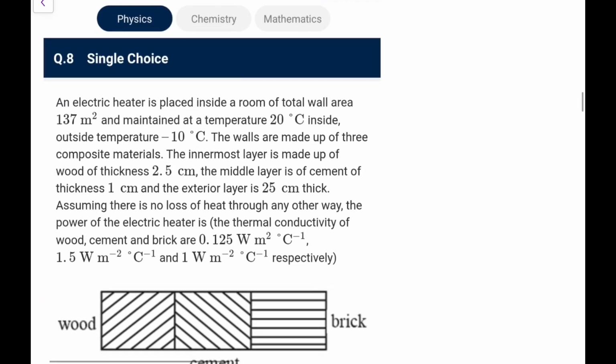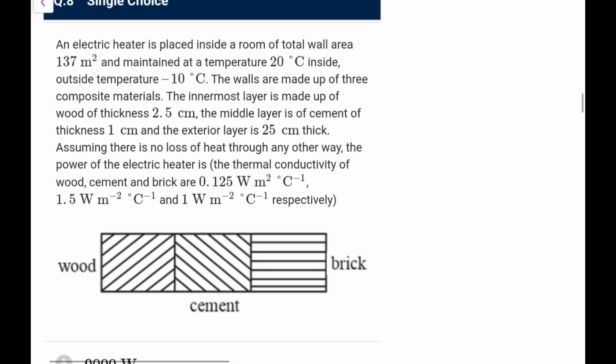Next. An electric heater is placed inside a room of total wall area 137 meters square, maintained at temperature 20 degrees inside, outside is -10. The wall is of 3 materials. Innermost is wood, middle is cement, and exterior is 25 centimeter thick brick.